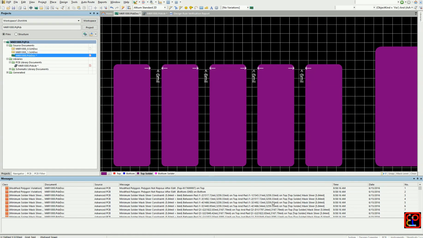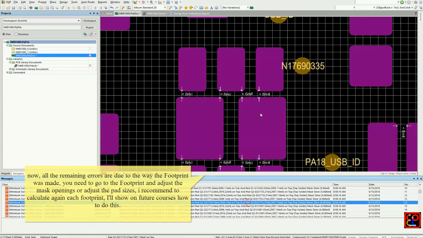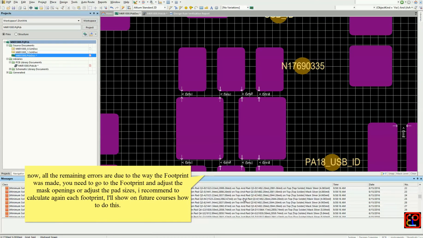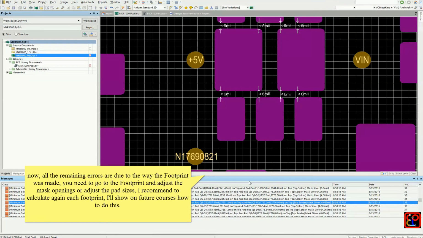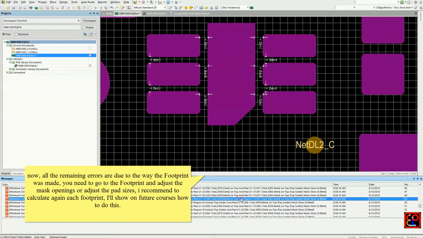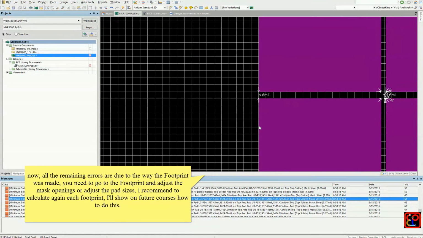So if we take a look at all of them, those are errors from paths to paths on each component. In this case, if you take a look at all the parts, you might need to modify the path size or the solder mask expansion on each of the footprints.